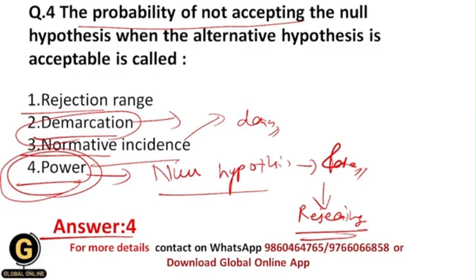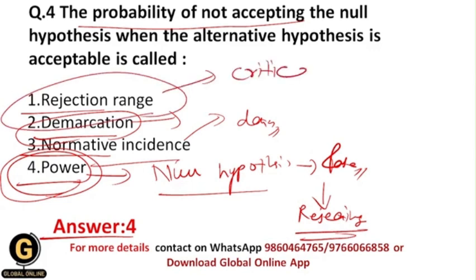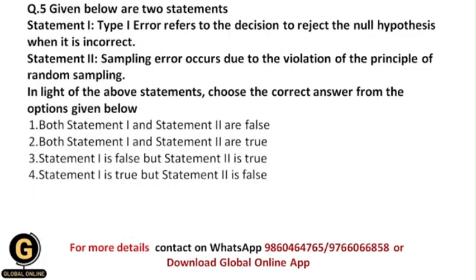Okay, and what is rejection range? Rejection range is also called the critical range. This is the region, a set of values for the test statistic for which the null hypothesis is rejected. So it includes the values for which we are going to reject the null hypothesis. But for this question your correct answer should be 4, that is power. Next, given below are two statements.